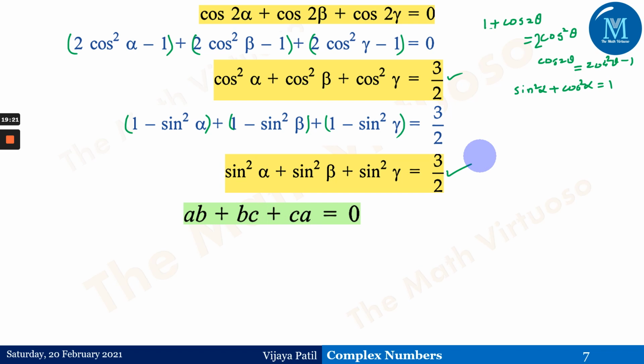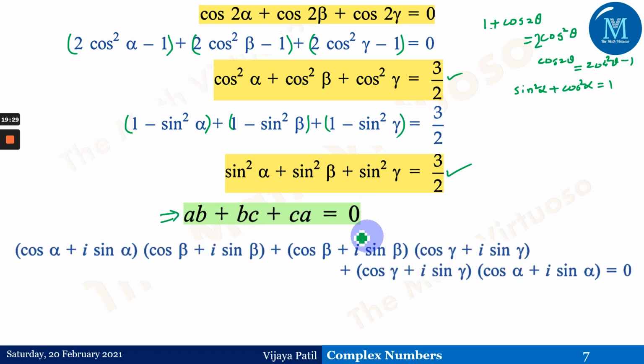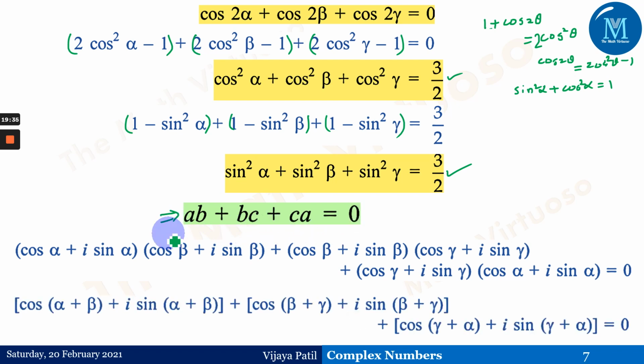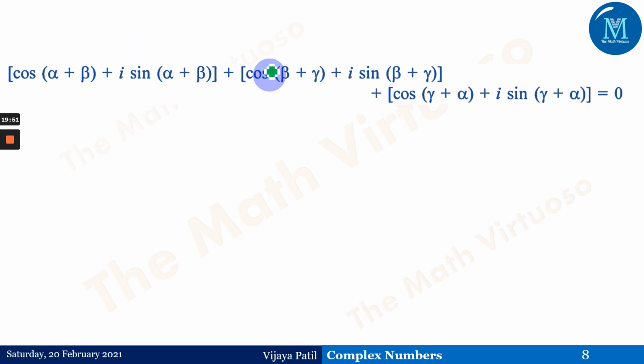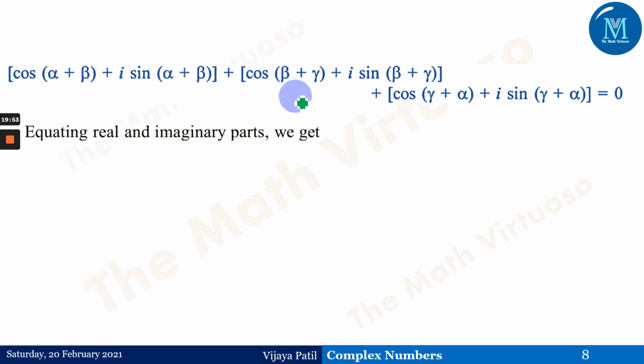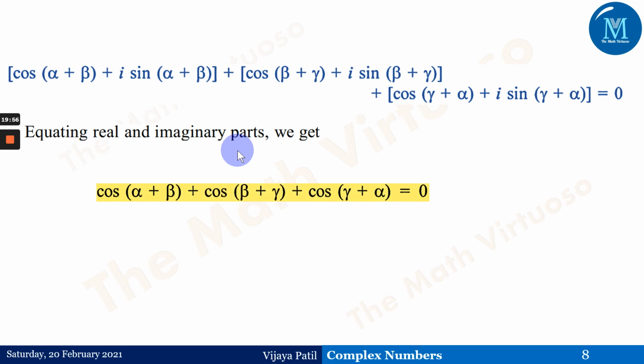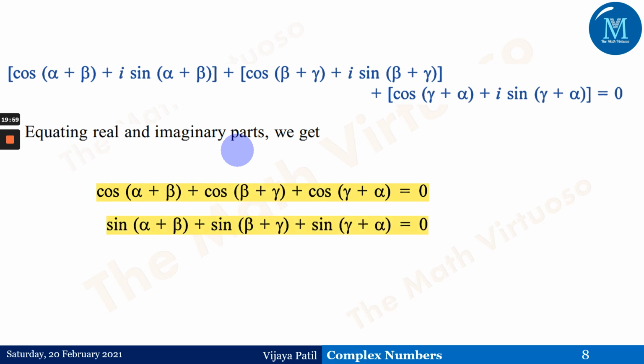Now, this is also one of the things we have got, AB plus BC plus CA equals 0 from the previous slide. So if you observe here, we are going to get this type of thing, AB, BC and CA is equal to 0. If you again add this up, I think it is a fifth corollary, wherein multiplication will give you this. So this is one bracket, this is another bracket. Multiplication will give you the different angle, right? So alpha plus beta everywhere we are going to get. And then from this, if you equate the real and the imaginary parts, we are going to get this one and this one as identities, right?